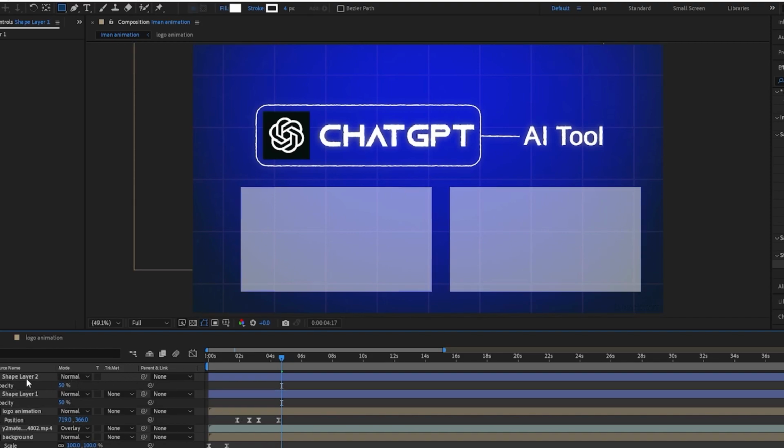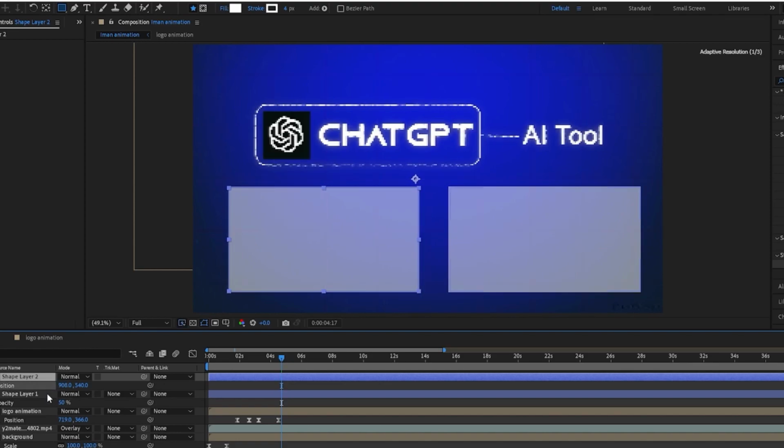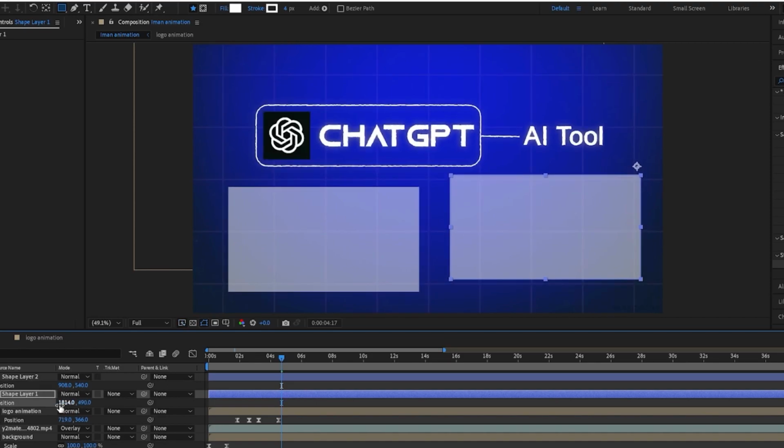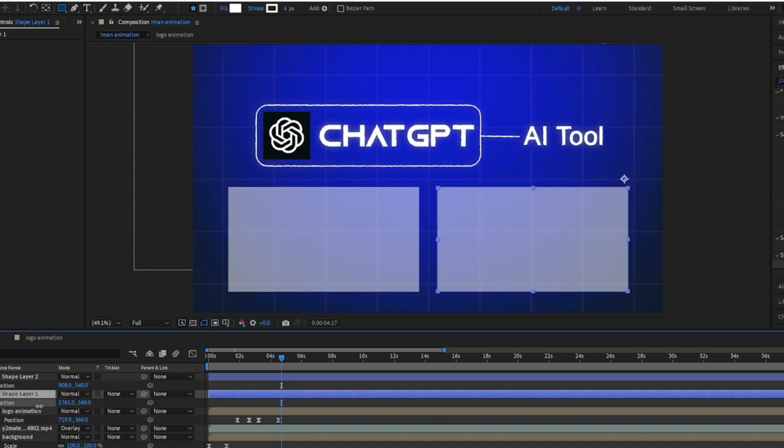I've got 50 opacity. Then just make sure that both the boxes are roughly equal size by pressing P and going to position. I just use the grids again to work out that they're both in the same position. This one's slightly to the right of the first box.